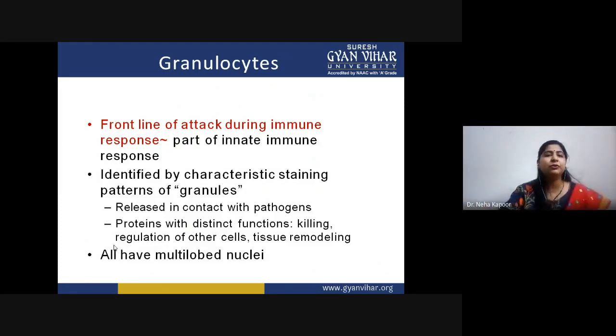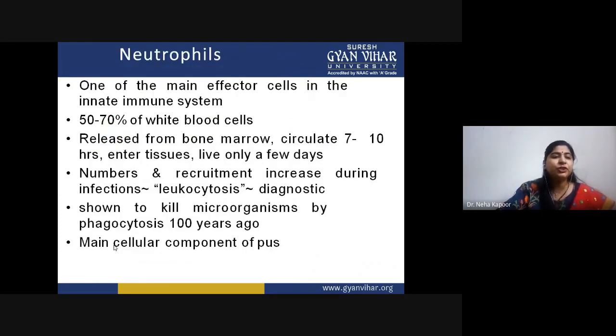However, all of these granulocytes have been found to be multi-nucleated, of which neutrophil is the first and main effector cell in the innate immune system, and 50 to 70% of our blood cells are basically comprised of these neutrophils. They are released from bone marrow, and they have the capability to circulate. Basically, they are surveillance agents of our immune system, because they keep on circulating in the body and keep on checking whether some infection is there or not.